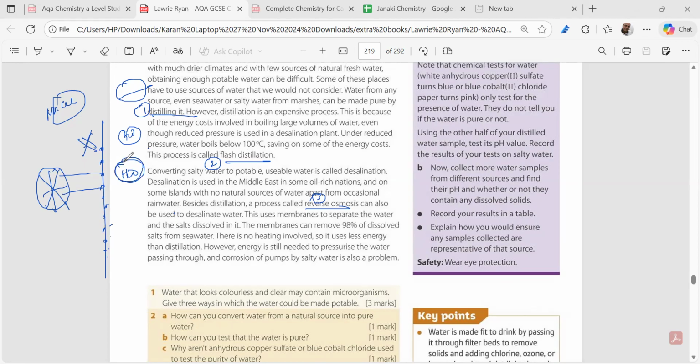Clean water over here. But what's the negative point? You can mark it over here. The negative point is that although we are saving a lot of energy compared to the distillation process, we have to frequently change the pumps and the pipes. Why? Corrosion of the pumps by the salty water is a problem. Just try to write like this.